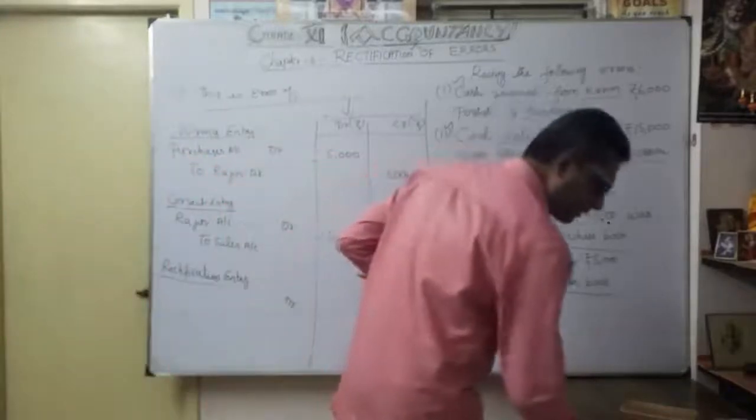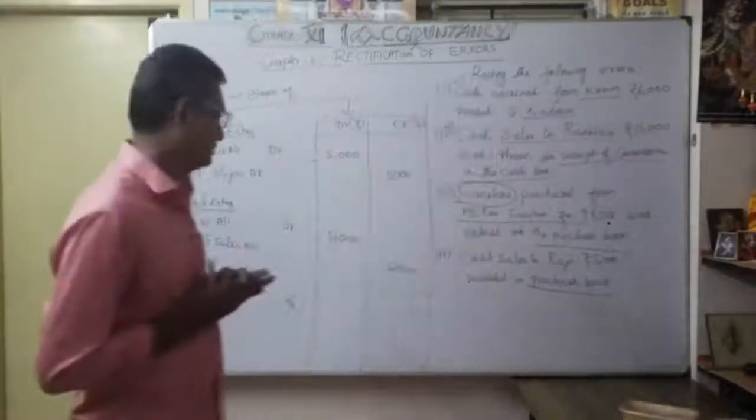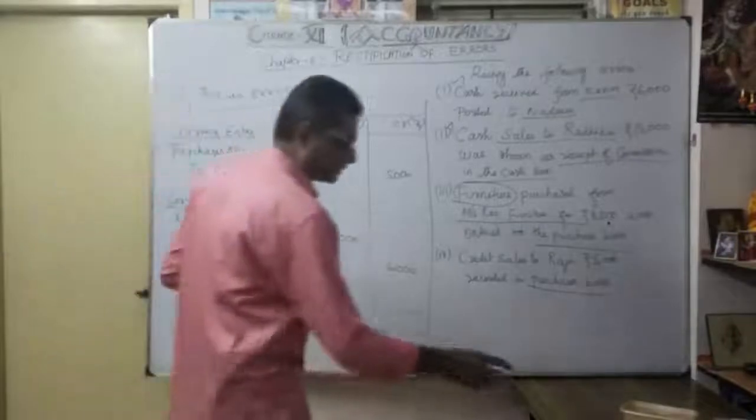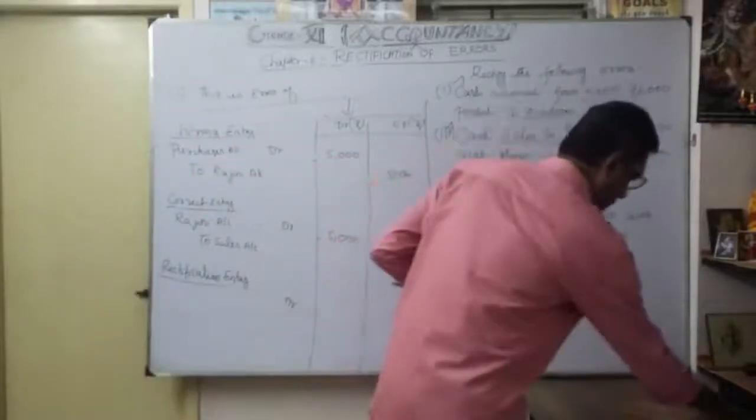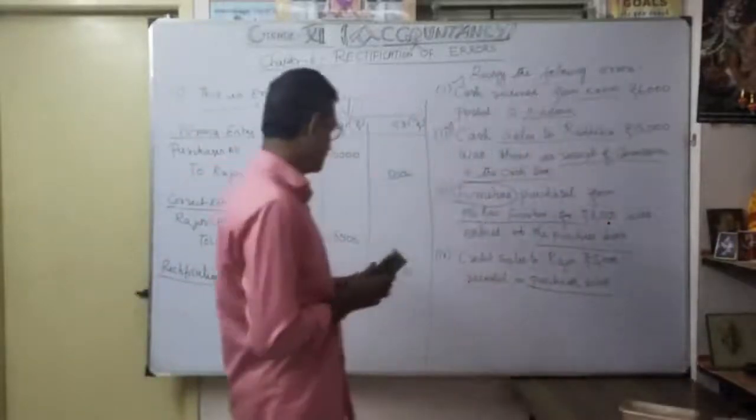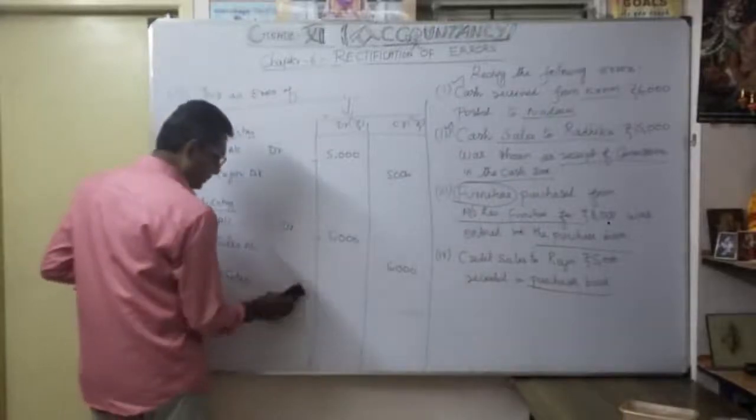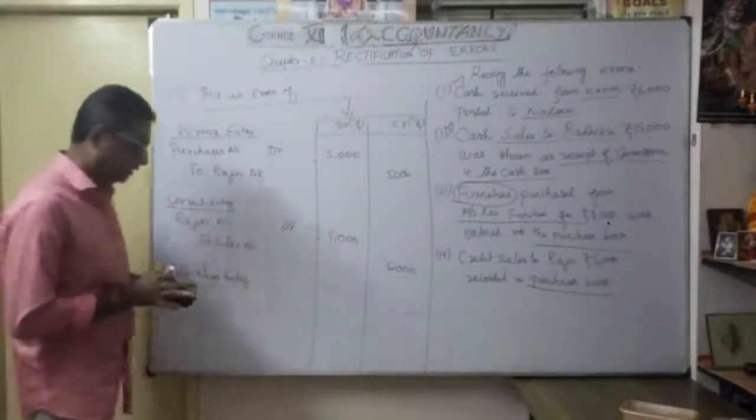So what is the rectification entry? That is very, very important. How will we see the rectification entry? Now see the rectification entry. Very, very important. Here we have discussed the fifth one now.